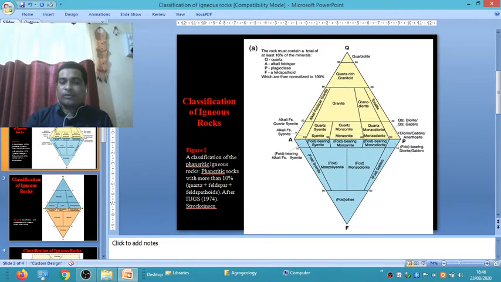The first one is the classification of plutonic igneous rocks. This is mostly the classification of phaneritic igneous rocks. Phaneritic means those rocks have coarse-grained textures. And another requirement is that the rock must contain a total of at least 10% of minerals like quartz, alkali feldspar, plagioclase feldspar, and feldspathoid. At least 10% of these minerals is required for this classification, which are then normalized to 100%.